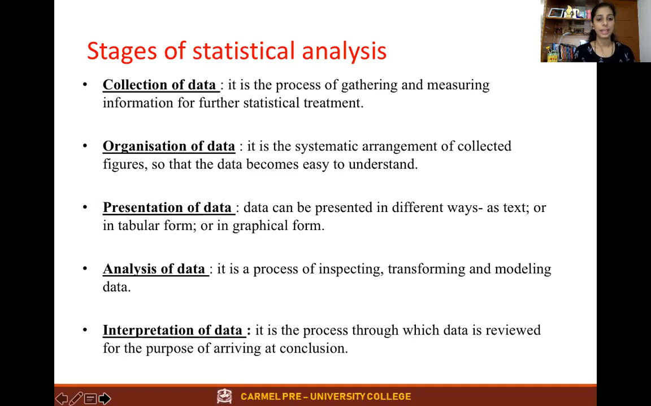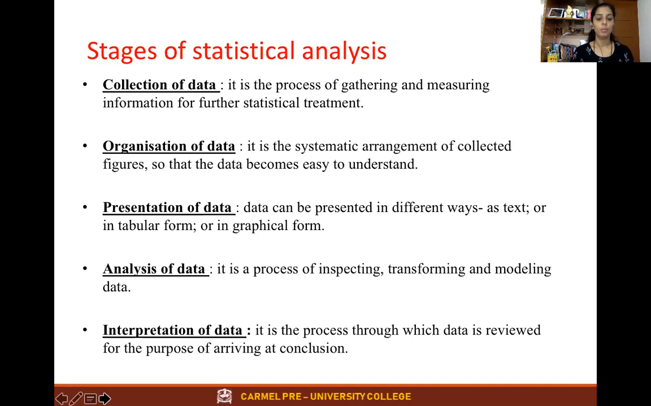Next, coming to the next stage, that is analysis of data. Analysis is a process of inspecting, transforming and modeling the data. Why are we supposed to inspect? When you collect the data, put it in an organized form, arrange it in a perfect form and present it, now you are supposed to analyze.